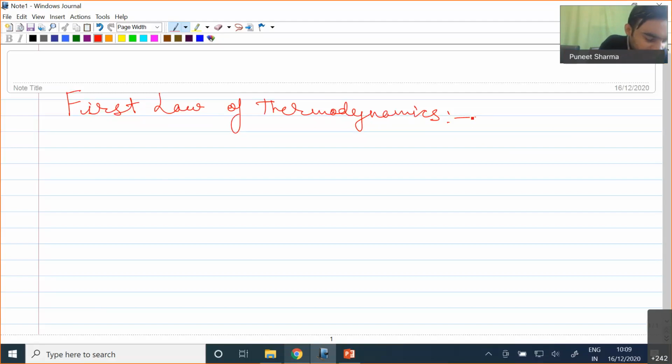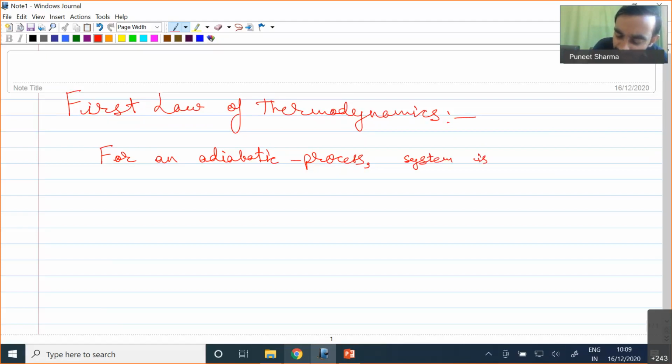One of the statements I'll now write is this: if I have an adiabatic process, and this process is such that our system is changing between specified states, it means whatever the initial and final states of the system are, these remain the same, and we have some adiabatic process.